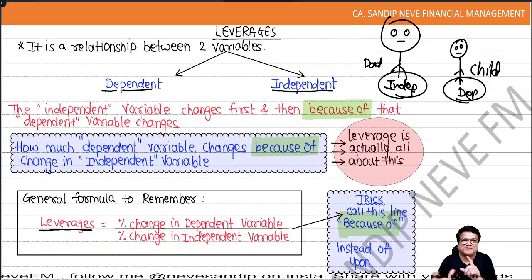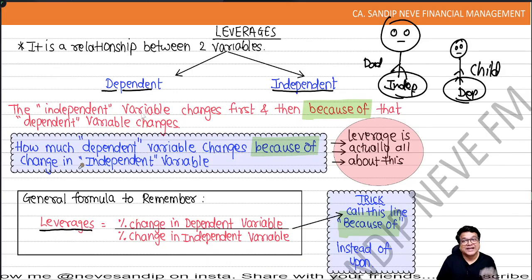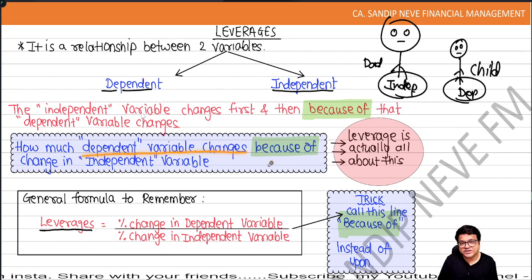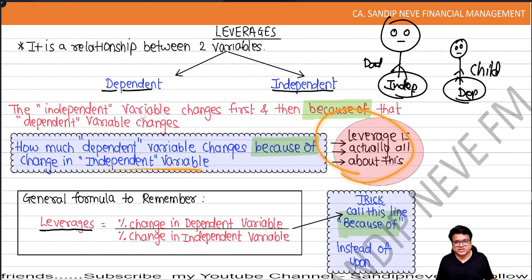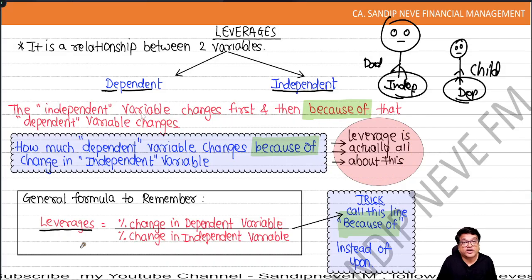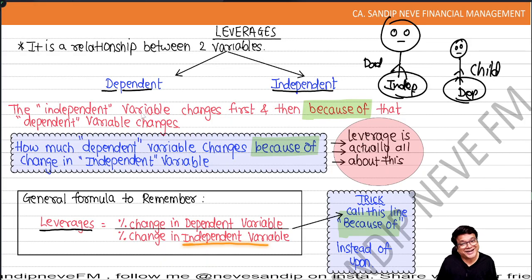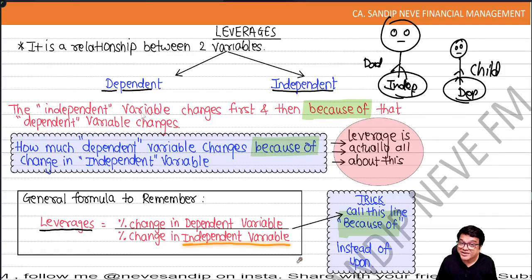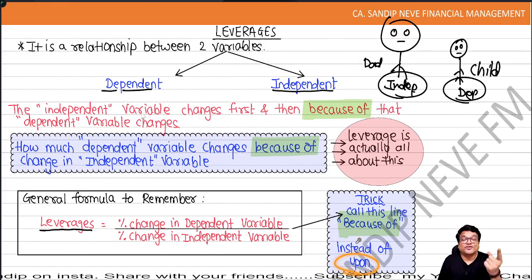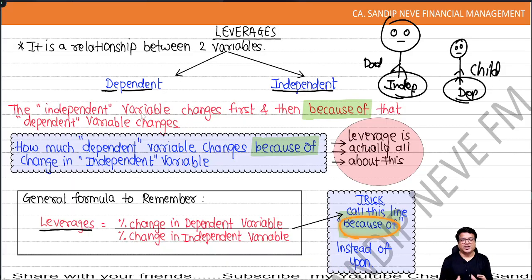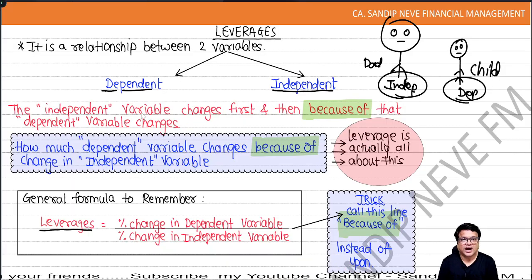There will always be some disproportionate movement. So the question is how much the dependent variable changes because of what change in the independent variable, and that is what leverage is all about. So people, what is the general formula for leverage? Percentage change in dependent variable upon percentage change in independent variable. You remember the trick I told you in the class? Don't use the word upon. Instead, use the words because of. Just replace that one word and it makes a lot of sense.